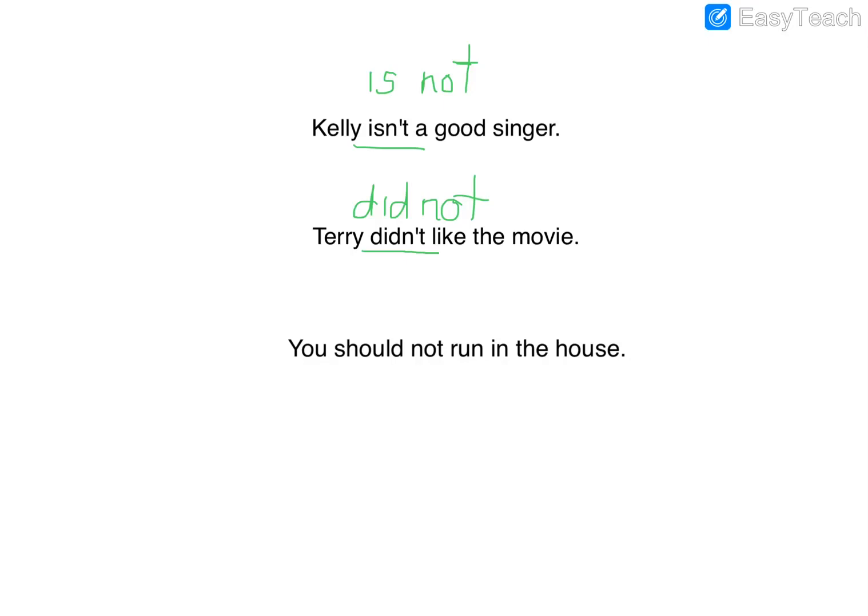Go ahead and point to it, say it out loud, or write it down on your whiteboard what our negative word is. And it is not. All right, so our negative words again are contractions that have the not in it, so is not, did not. The word not, or if you see the word never before a verb.